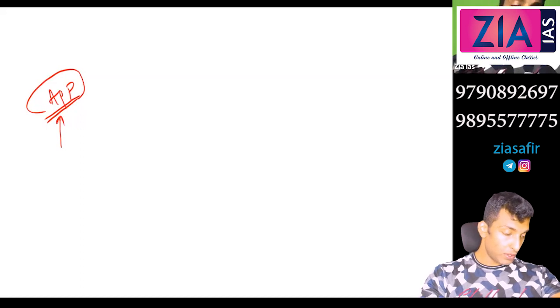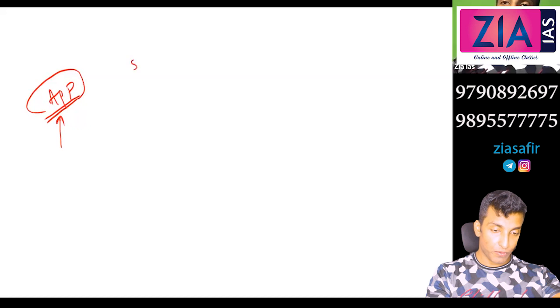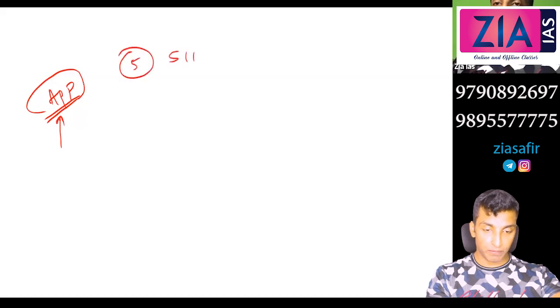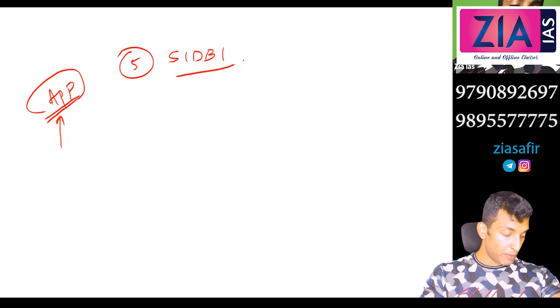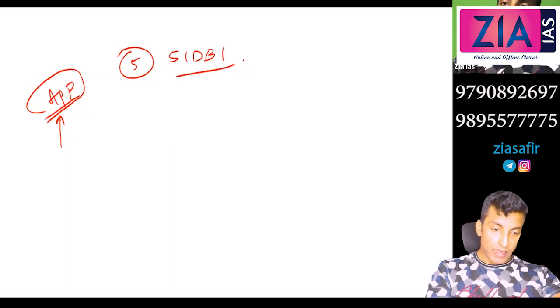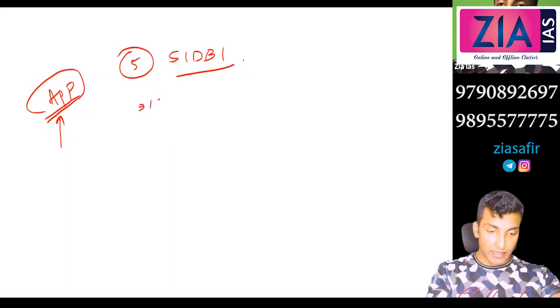Okay, so next one, fifth, SIDBI, Small Industries Development Bank of India. Established in 1990. This year they will ask you in chronological order.